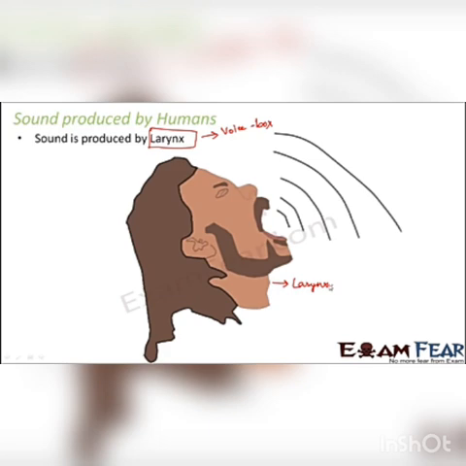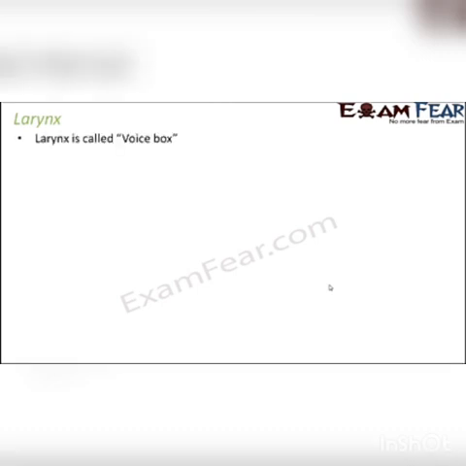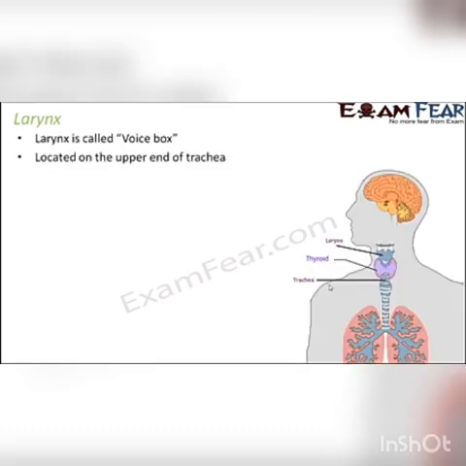Now we will try to understand what exactly the larynx does that helps in the production of sound. The larynx is called the voice box, as I said. It is located at the upper end of the trachea. What is the trachea? The trachea is nothing but the windpipe. Whenever we breathe in, we breathe in through our nostrils. Air enters the nostrils, goes into the nasal cavity, and finally goes through the windpipe and reaches the lungs.